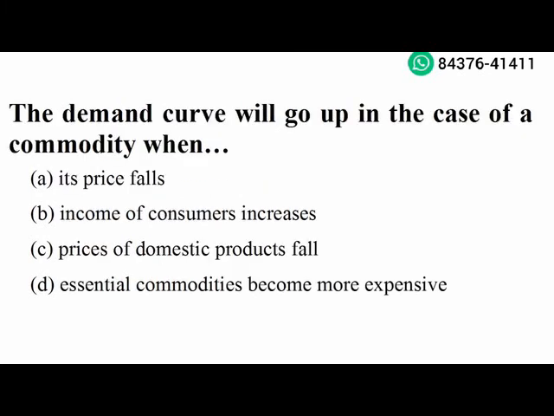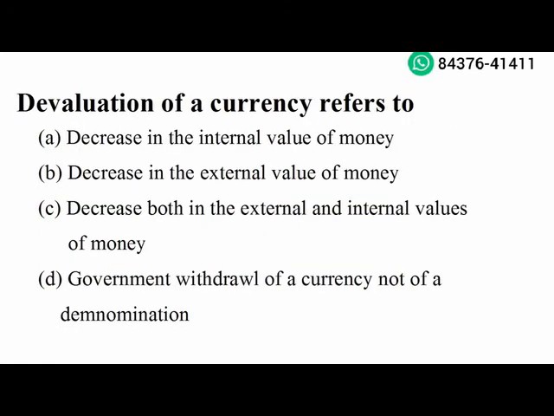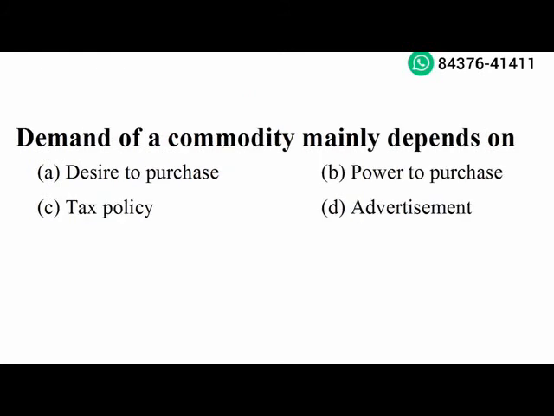Next question. The demand curve will go up in the case of a commodity when essential commodities become more expensive. Option D is the right answer. Next question. Devaluation of a currency refers to decrease in the external value of money. Option B is the right answer. Next question. Demand of a commodity mainly depends upon power to purchase. Option B is the right answer.